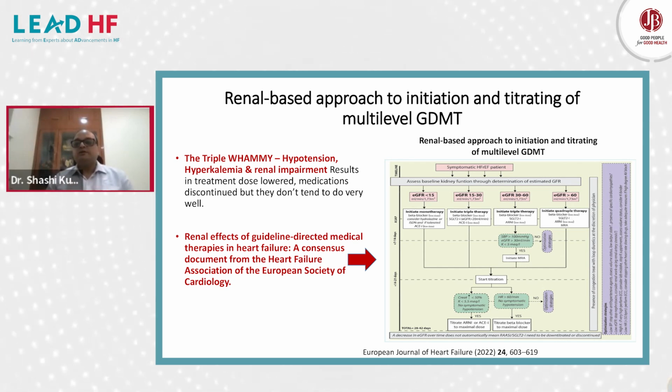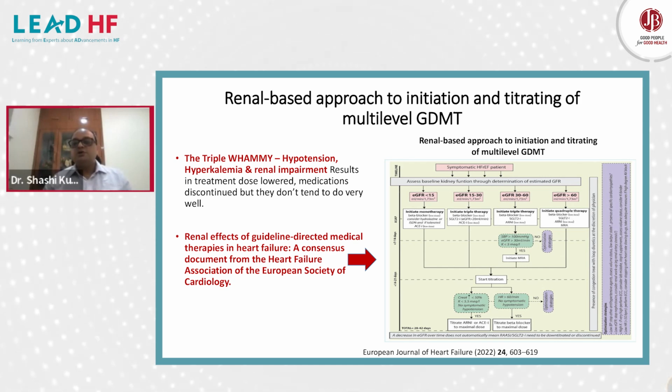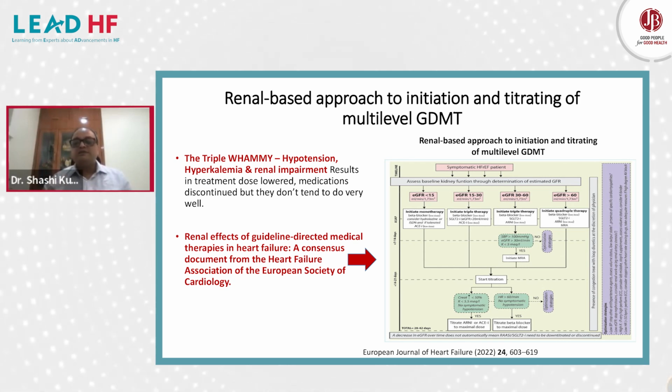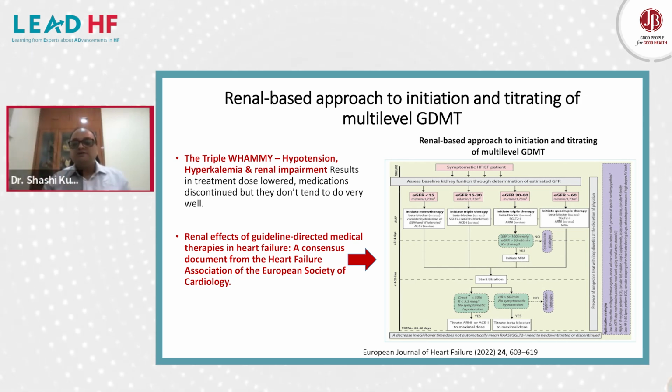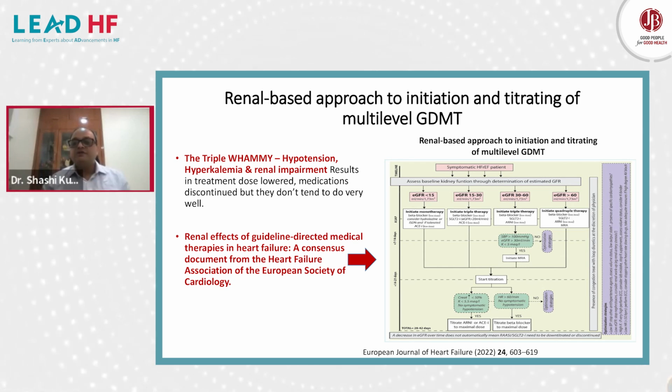Now, when to titrate? What we need to monitor is systolic blood pressure, GFR, and potassium. So if your increase in serum creatinine is by less than 50%, if your potassium level is less than 5.5 milliequivalent per liter, and there is no symptomatic hypotension, we can titrate MRA or ACE inhibitors to maximal dose. But if any of these things occurs, like if rise in serum creatinine is more than 50%, or if serum potassium is going beyond 5.5, we need to assess for any other cause leading to this condition, or we need to decrease the dose or stop the medication.